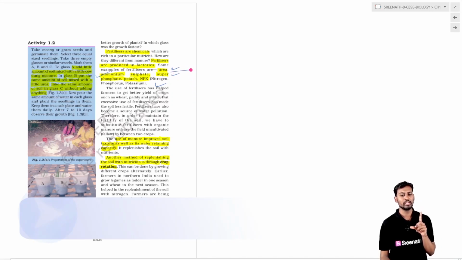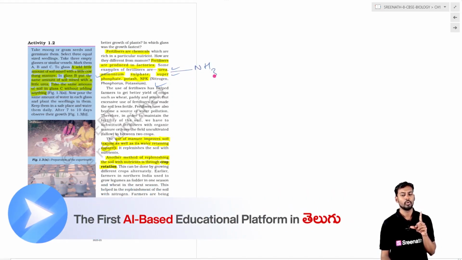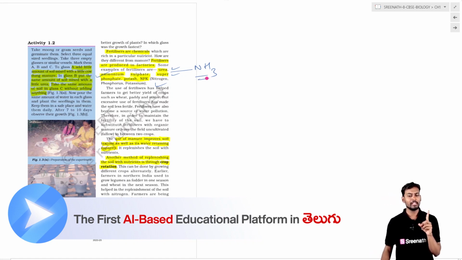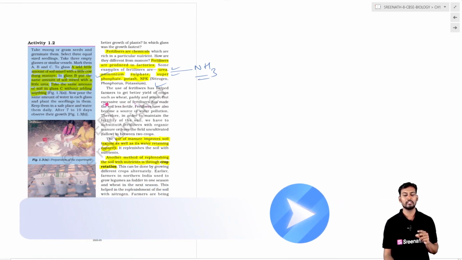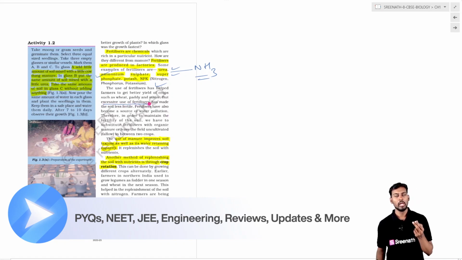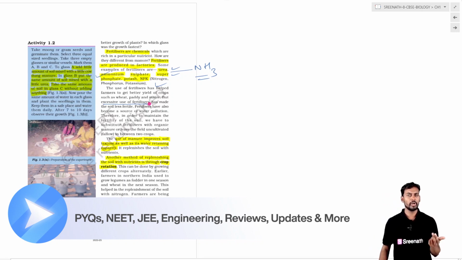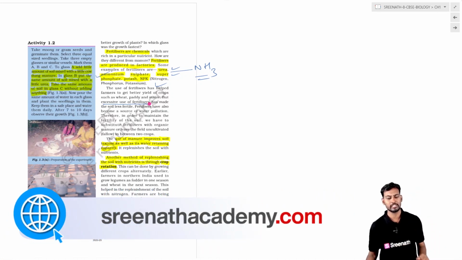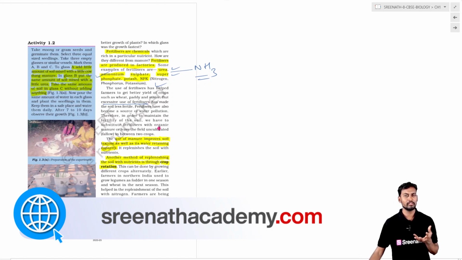For example, urea will have ammonia. That is one drawback. Another is that excess use of fertilizers leads to the loss of the fertility of the soil. So we should avoid the excess use of fertilizers in crops or plantations.